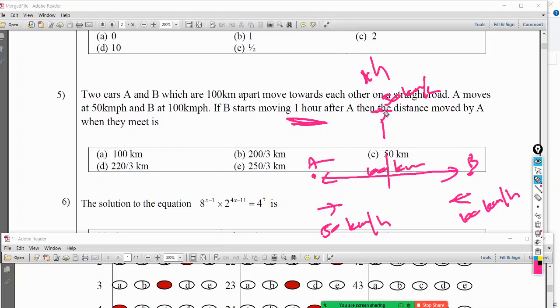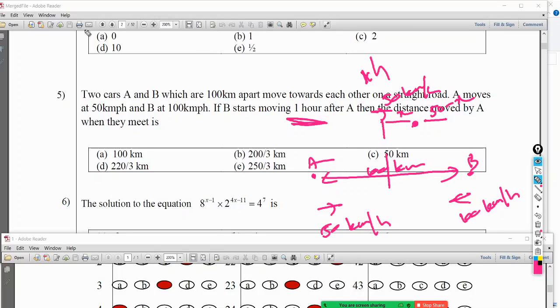Right. Then the question is, if B starts moving 1 hour after A, then the distance moved by A when they meet. Now, how do you do that? Now we know that they are only 50 kilometers apart. Only 1 hour has elapsed and A has already moved 50 kilometers, okay? Now, if I can find the rest, I can just add 50 to that, okay? So let's assume that they meet somewhere here. Assume this is x, then this is 50 minus x, right?